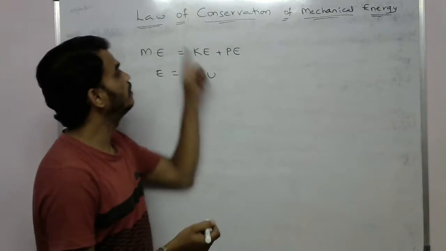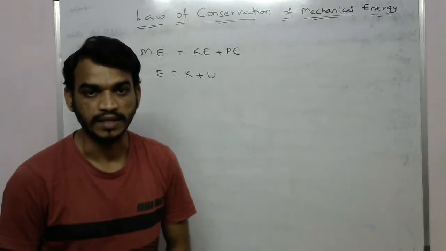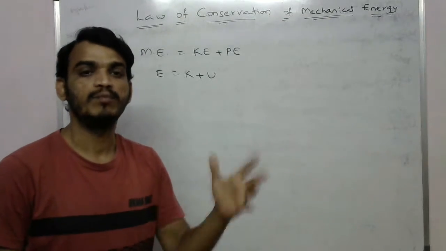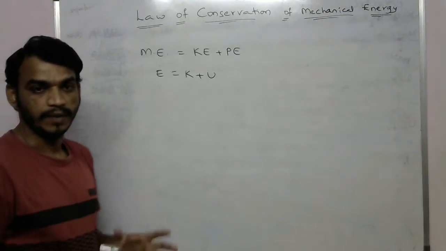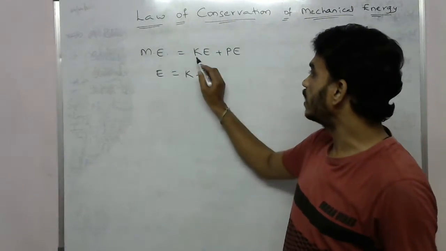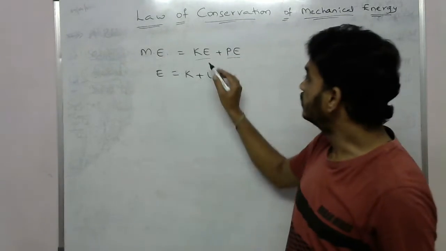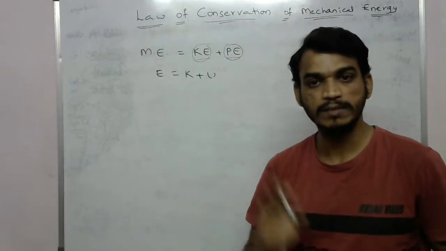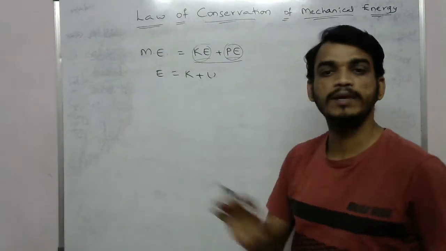So what is the law of conservation of mechanical energy? It means that in any conservative system, at any point, this mechanical energy is constant. That means in any conservative system, at any point, the sum of the kinetic energy and potential energy is the same. Of course, individually, the kinetic energy and potential energy will change, but the sum of the kinetic energy and potential energy will not change.